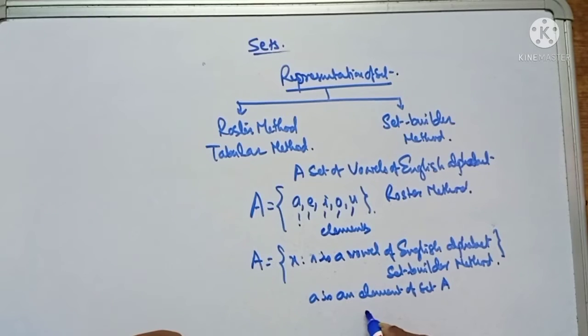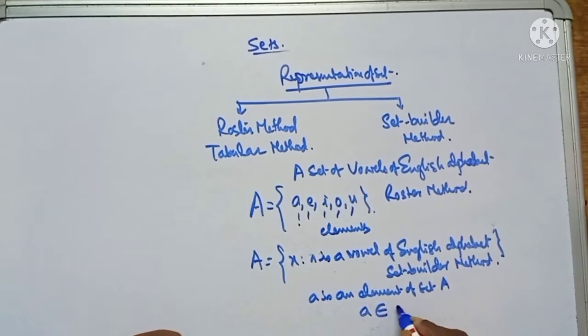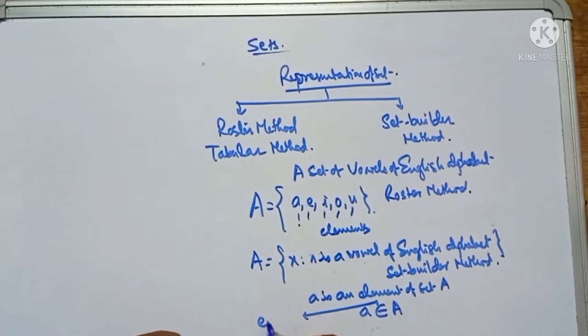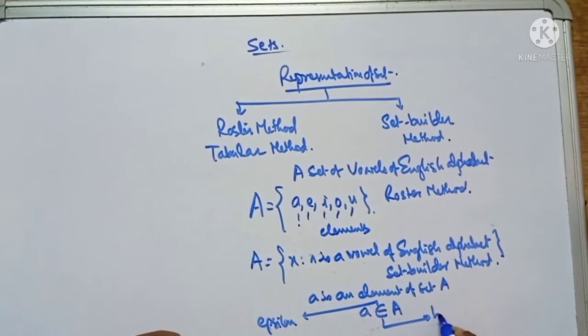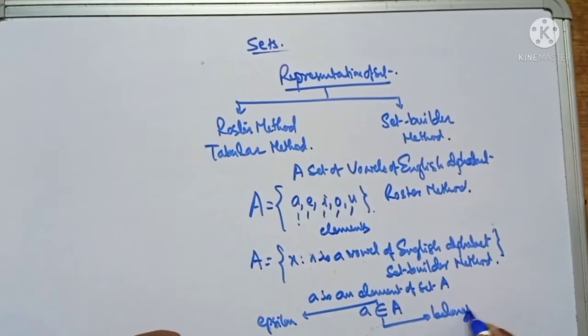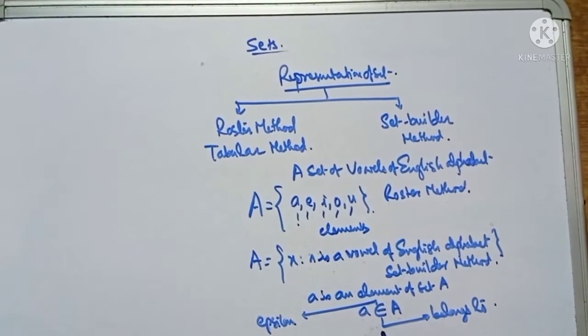Mathematically, a ε A. This is the Greek letter epsilon, and it means belongs to. So a is an element of set A can be expressed mathematically as a belongs to A.